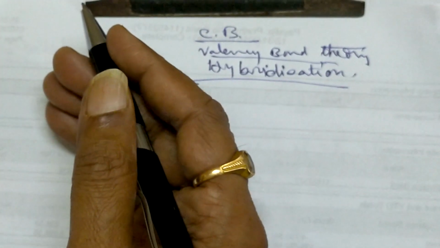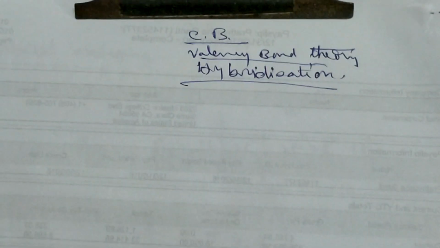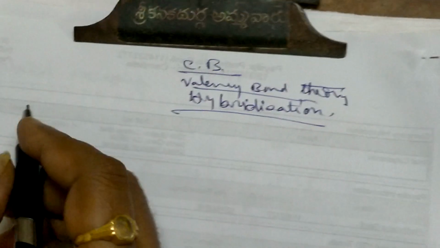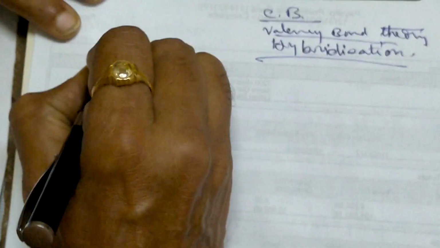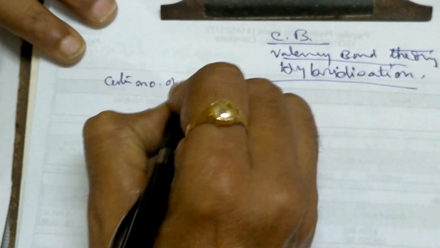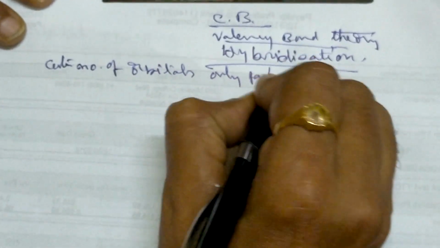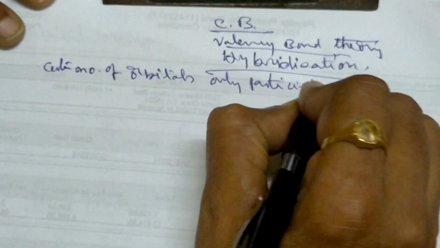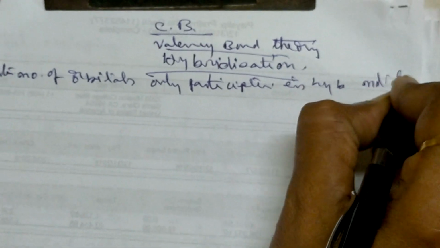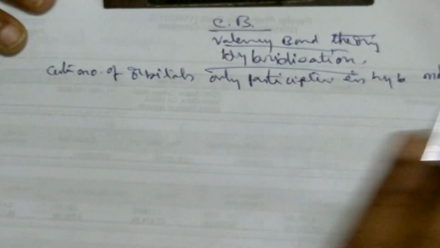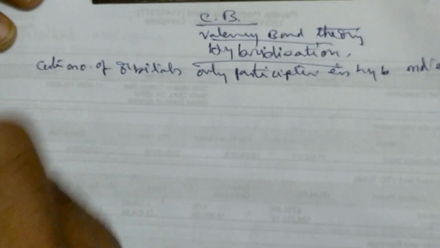Remember that there are some salient features or some rules in the hybridization. When will the hybridization start? Only a certain number of orbitals participate in the hybridization, but not electrons. Electrons are universal, there is no hybridization for the electrons. Valency orbitals are only participating. This is one condition.